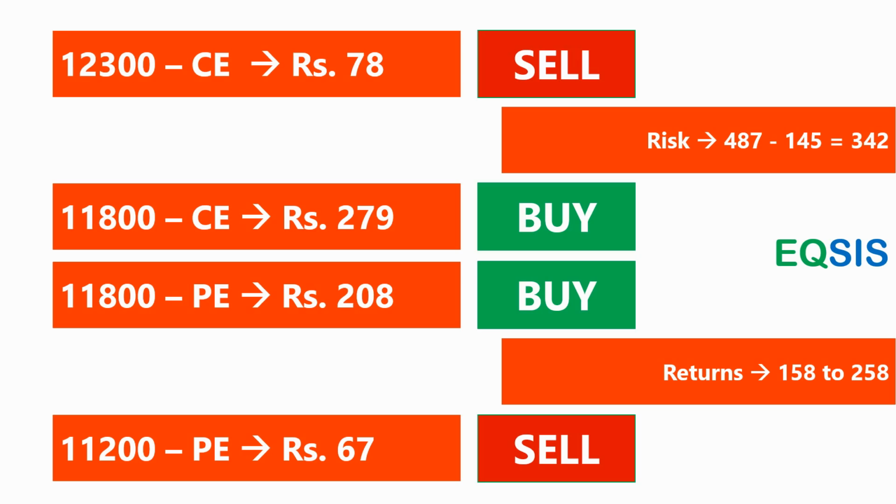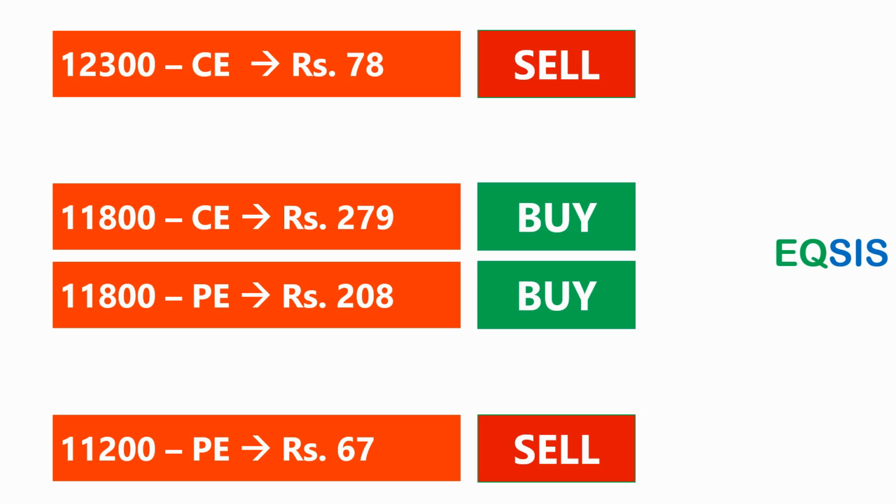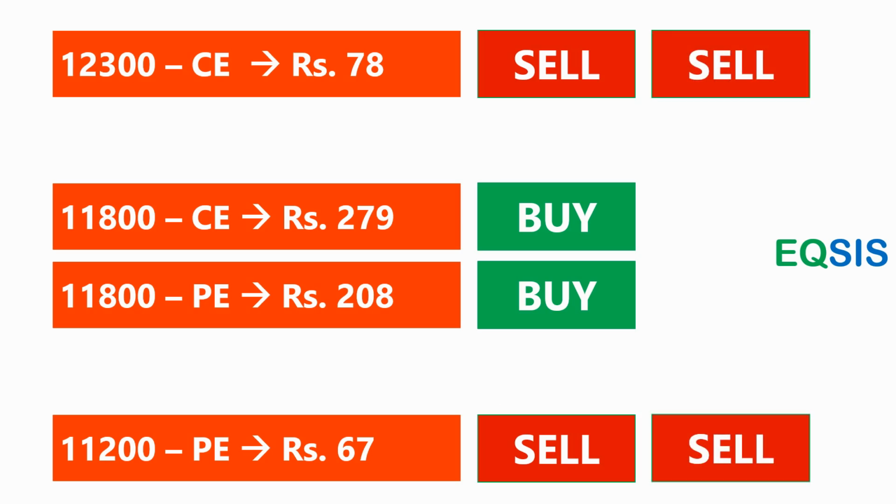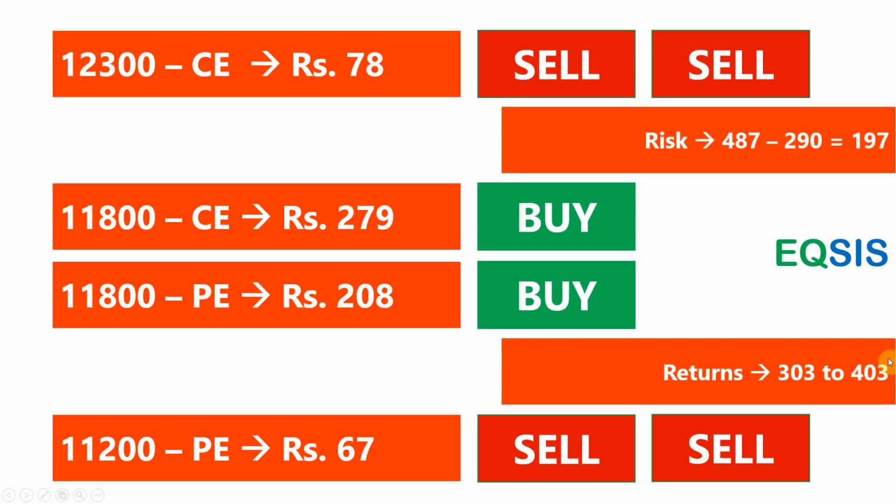Okay, so now what should I do? Now we see people start selling 2 for every 1 buying. So in this case, 1, 2, 3, 4 contracts I'm selling and 2 contracts I'm buying. Murugan, here the investment is a lot. But remember what happens by doing this. Your risk is no more 487, your risk has come down to 197. But your risk will start increasing beyond 12,300 or 11,200. So it is not a maximum risk, the risk may still increase.